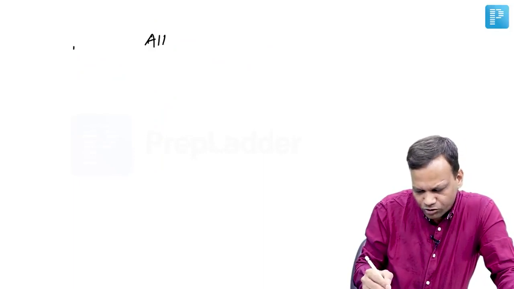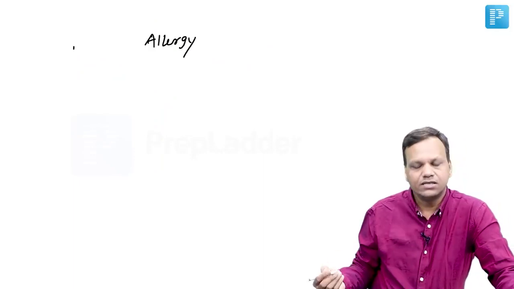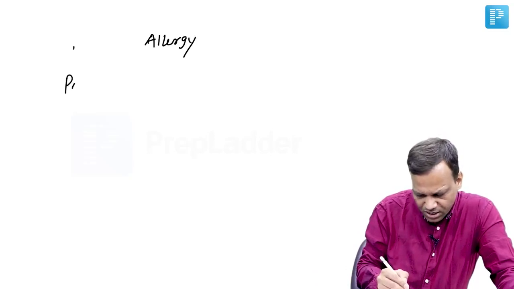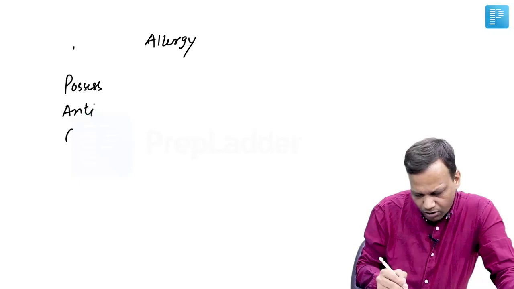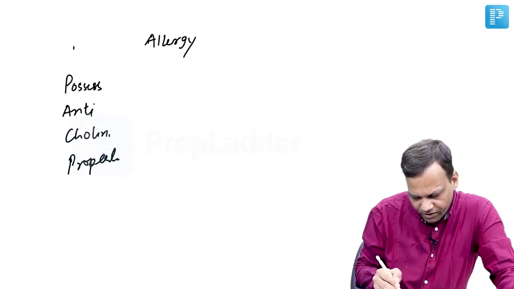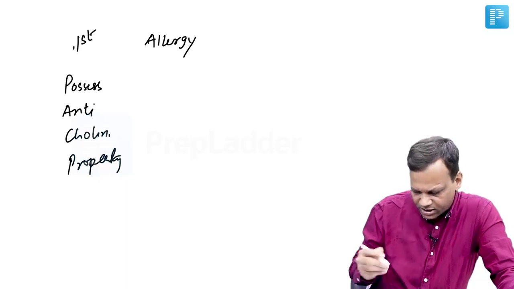What are those extra uses apart from allergy? Remember, both first and second generation are used in allergy, but the first generation have extra uses, which you can remember as PACP. They possess anticholinergic property. First generation drugs possess anticholinergic property.